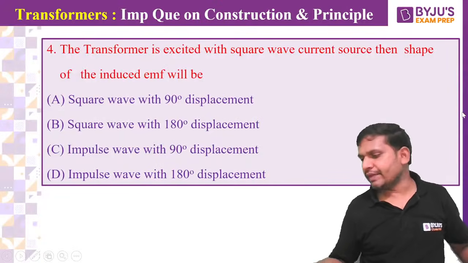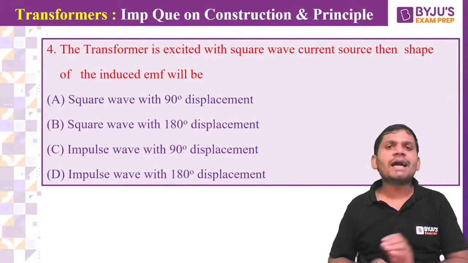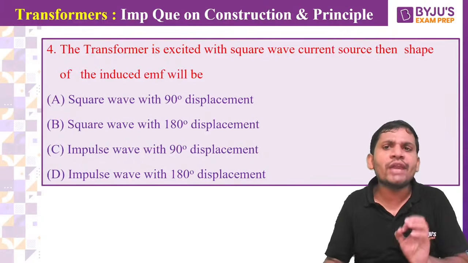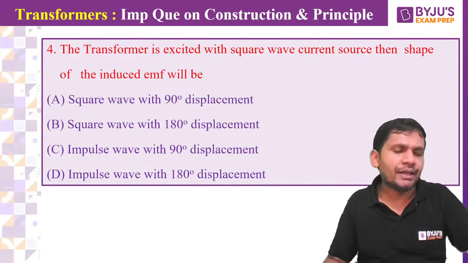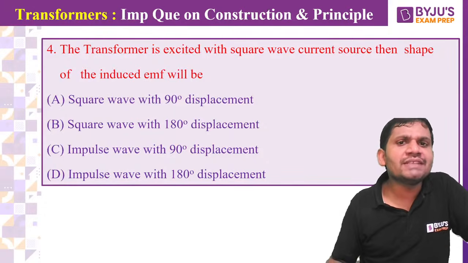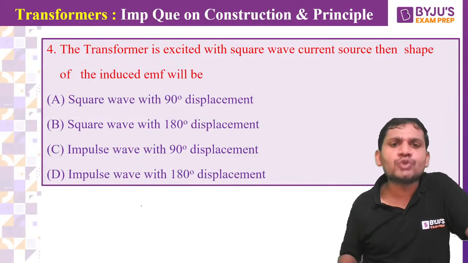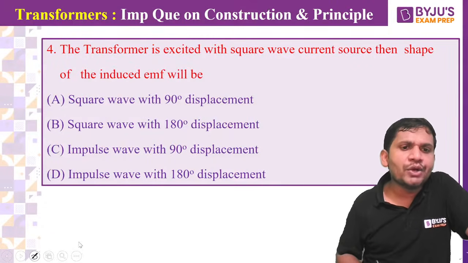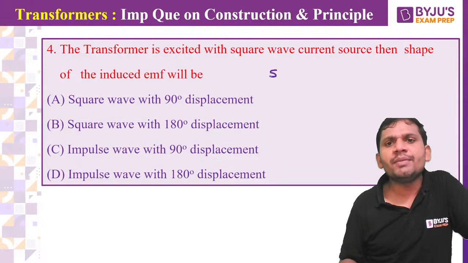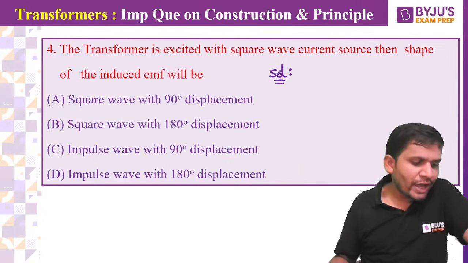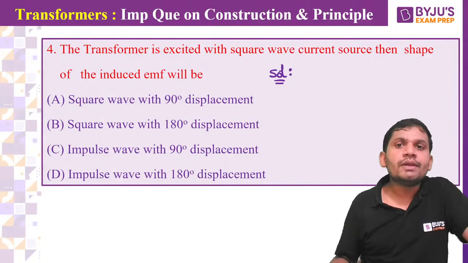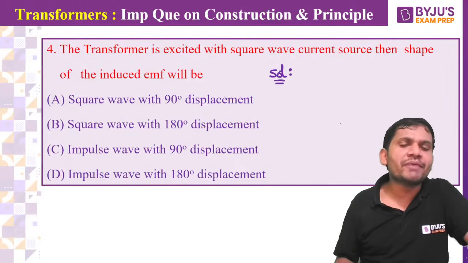One more question. The transformer is excited with a square wave current source. Then the shape of the induced EMF will be? The transformer is excited with a square wave current source. What is the shape of the induced EMF? Can anybody answer?